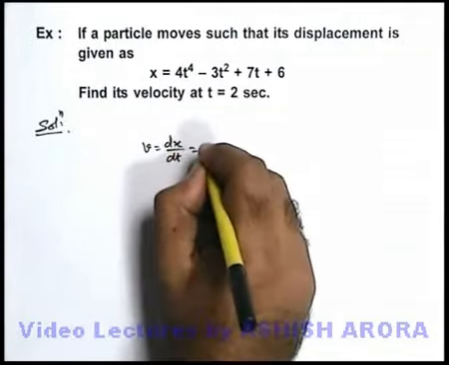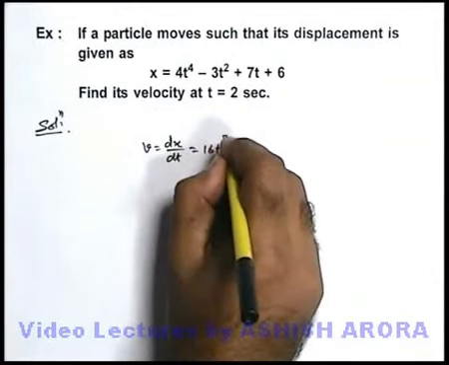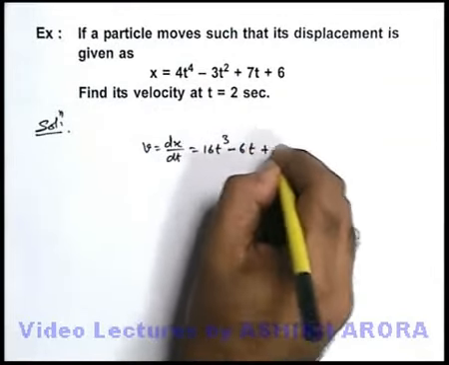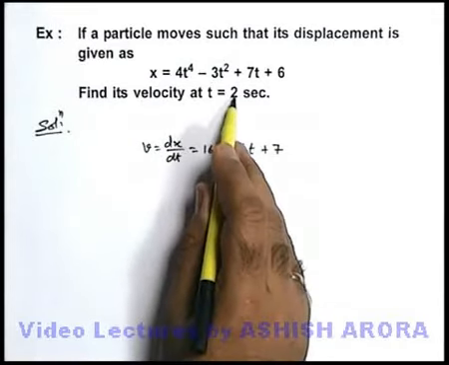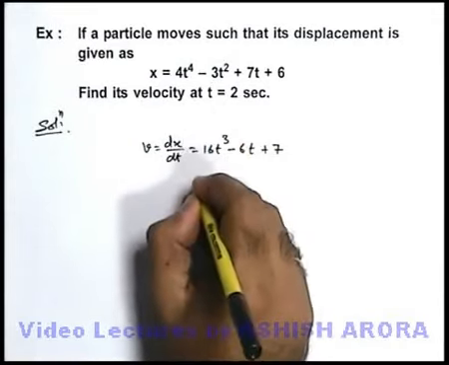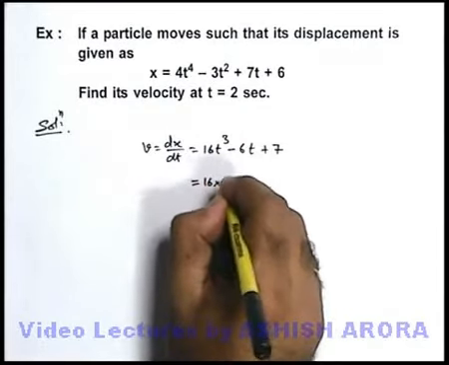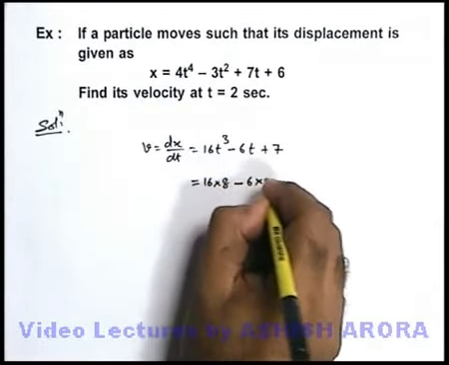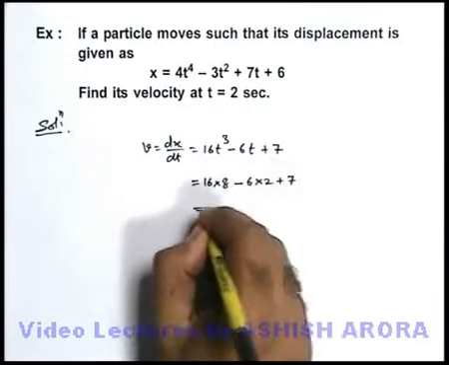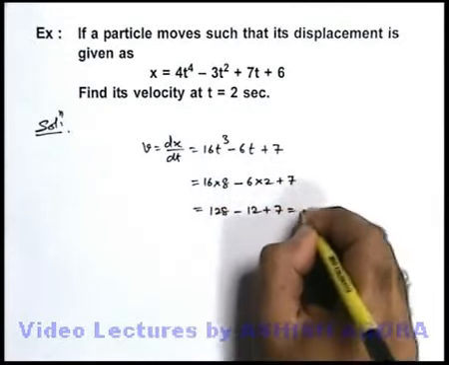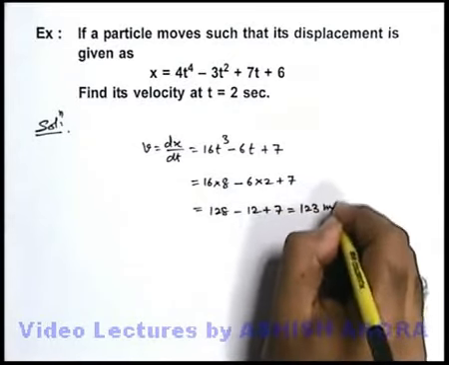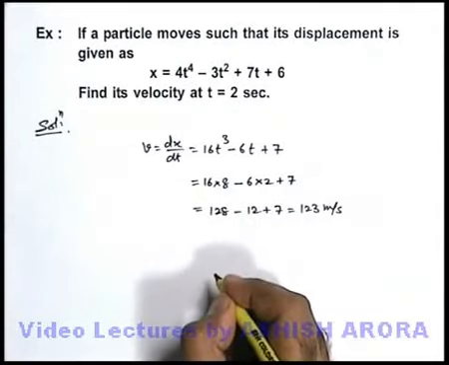On differentiating, we get 16t cube minus 6t plus 7. And we are required to find velocity at 2 seconds. We can directly put the value of t as 2. This will be 16 into 8 minus 6 into 2 plus 7. So this will be 128 minus 12 plus 7, that is equal to 123 meters per second.